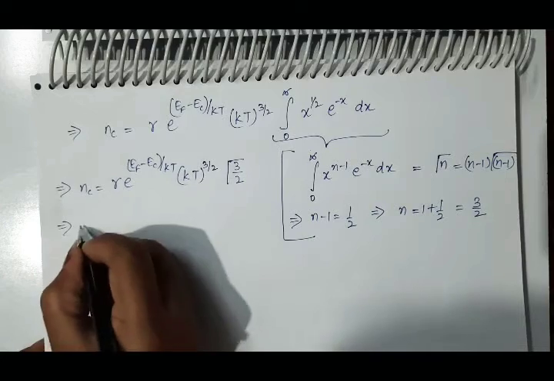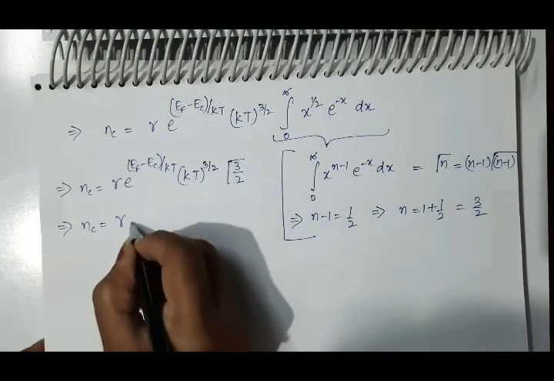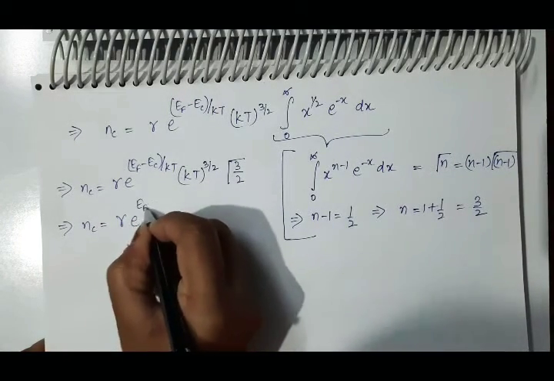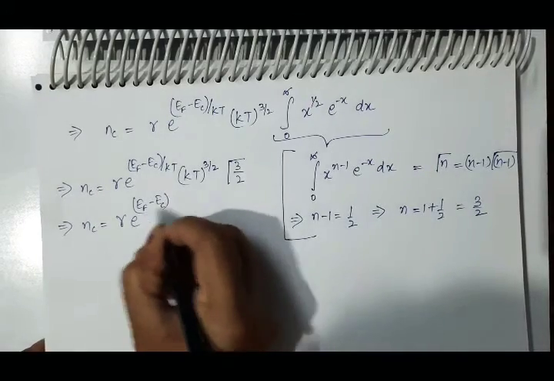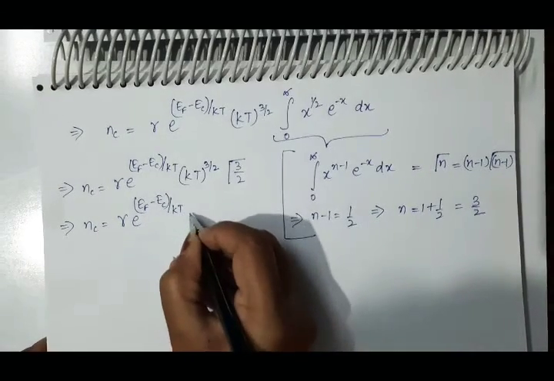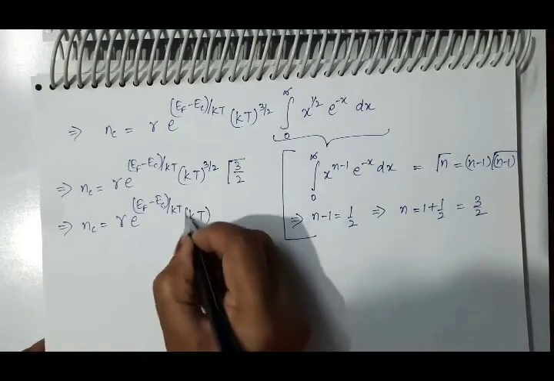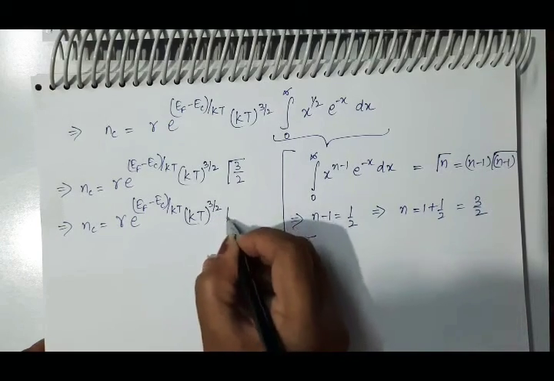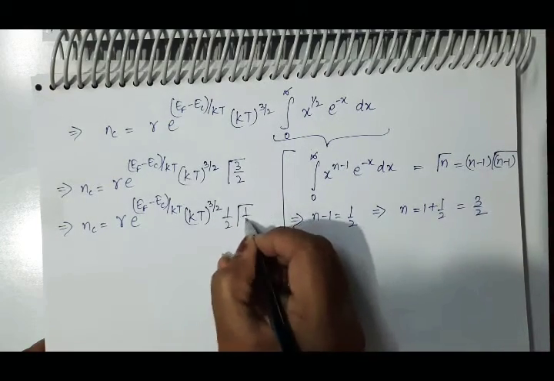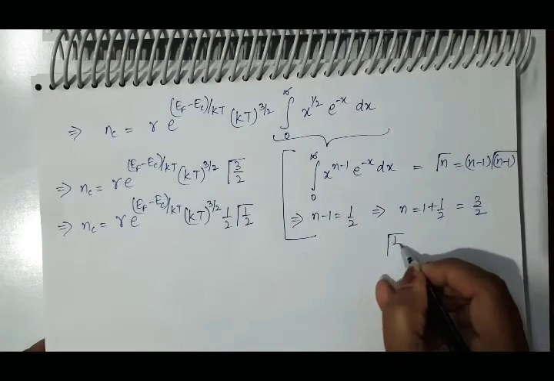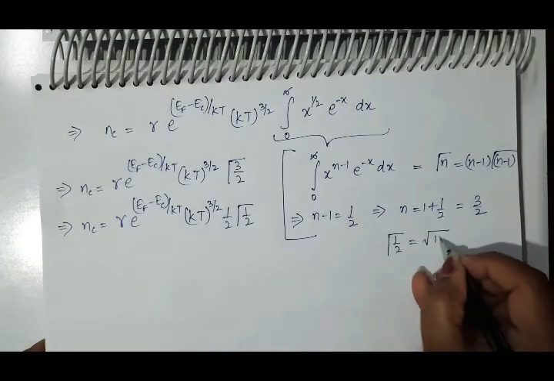It will become NC equals gamma E raised to power EF minus EC upon KT, KT raised to power 3 by 2, 1 by 2 gamma 1 by 2, and we know that gamma function 1 by 2 is equal to root pi.